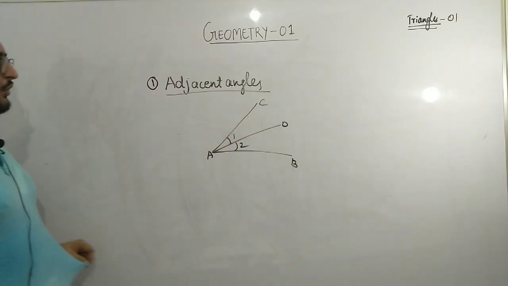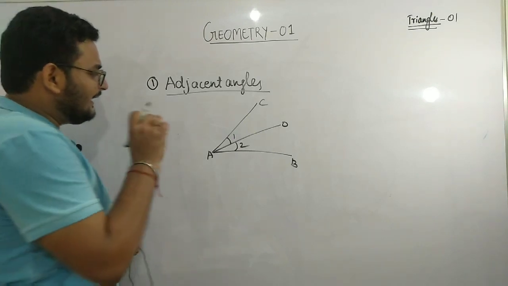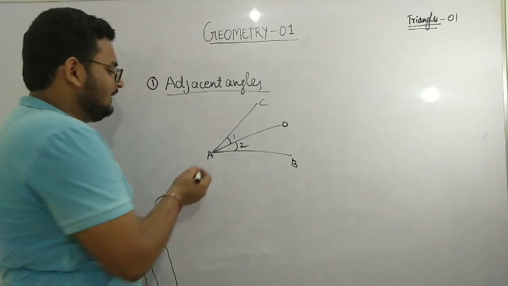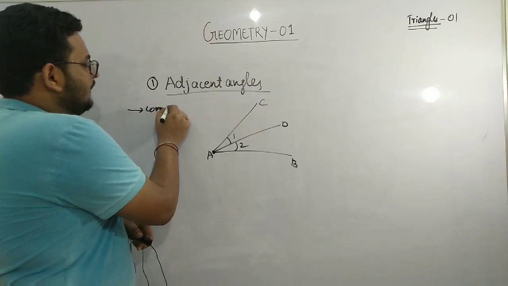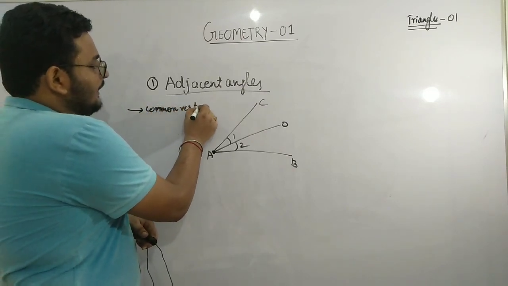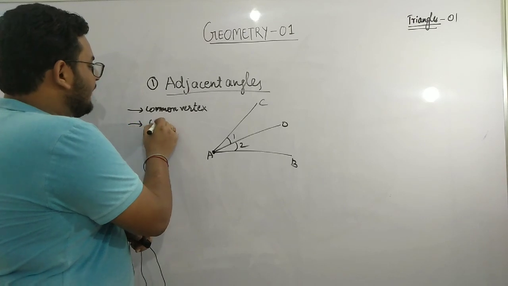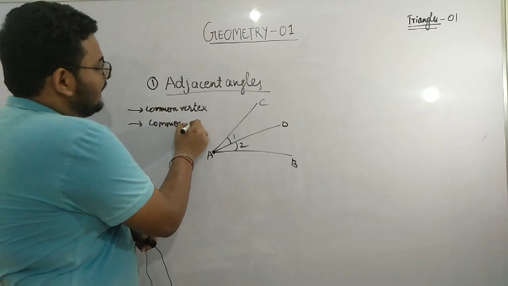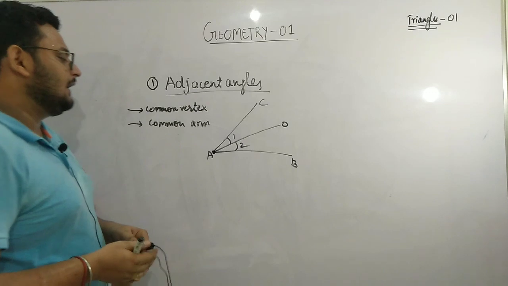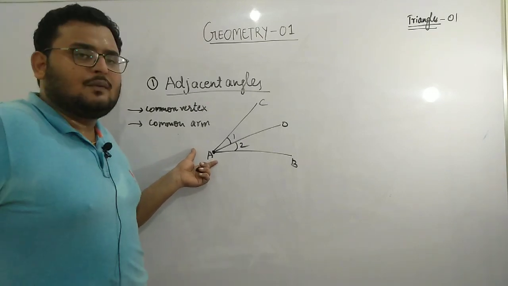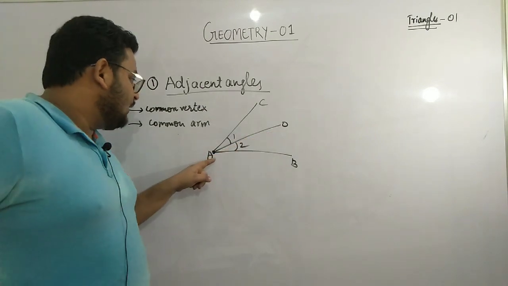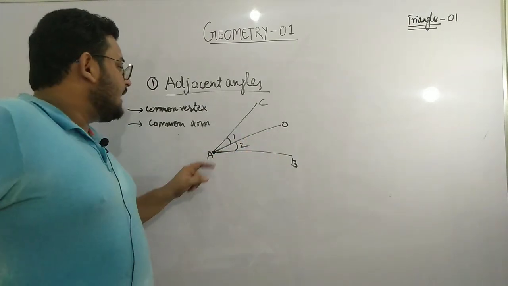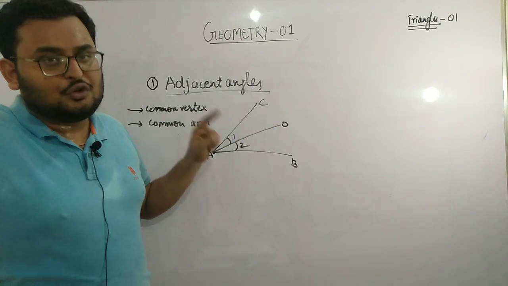So it should be clear to you that in the case of adjacent angles, there should be a common vertex, and there should be a common arm as well. Look at the diagram. A is the common vertex for angle 1 and angle 2 both. OA is the common arm for both angle 1 and angle 2.